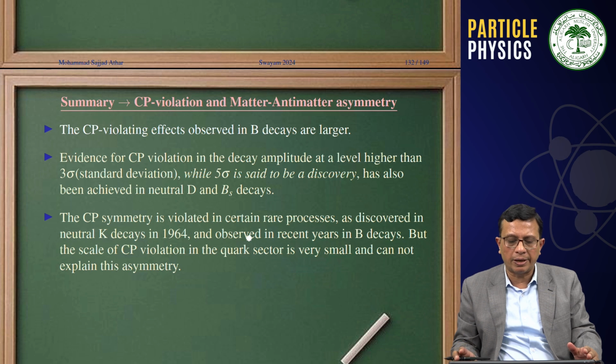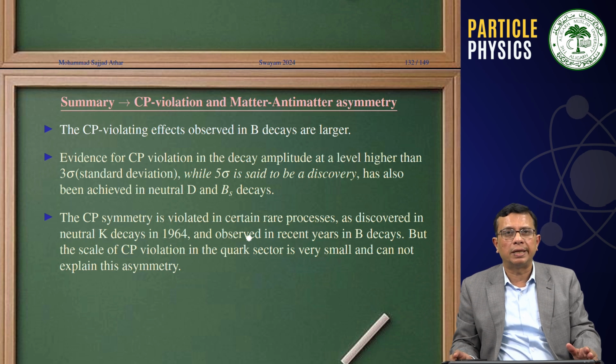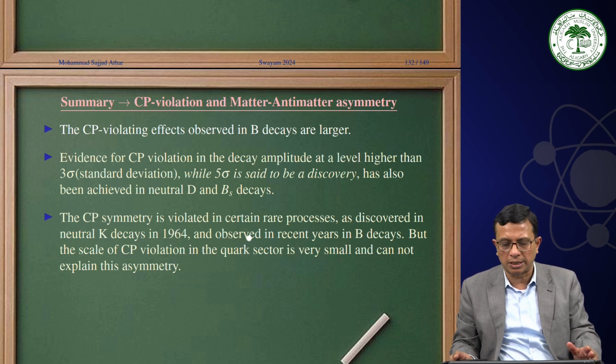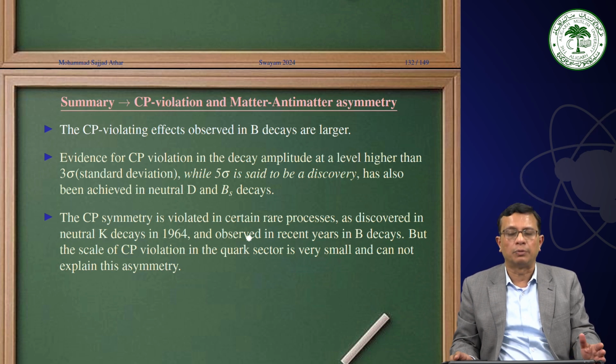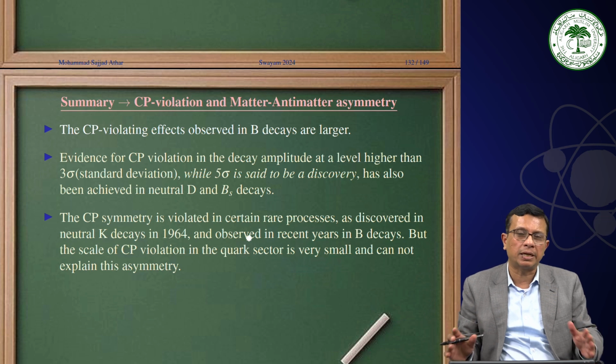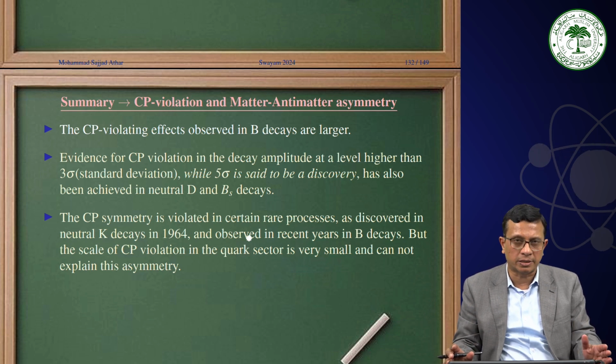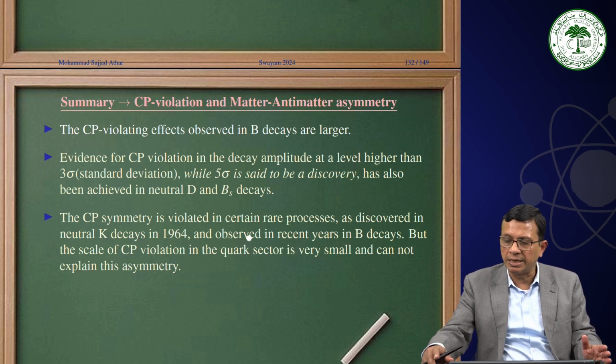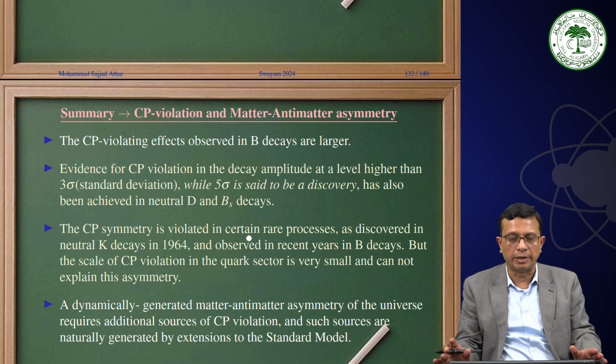In recent B decays it has been observed, and then we are talking about some results in the neutral D meson sector, but the scale of CP violation in the quark sector is very small and cannot explain the matter-antimatter asymmetry that presently exists in nature.